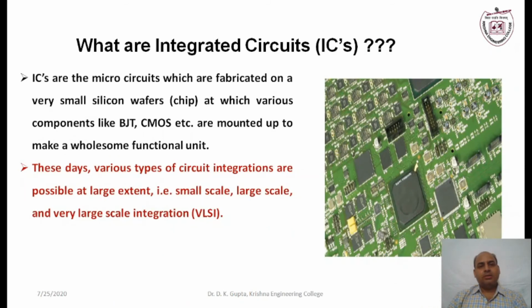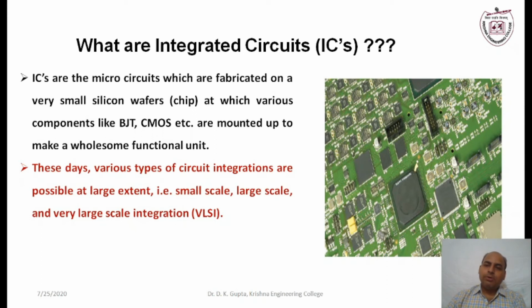Inside the digital circuit, the basic element is the integrated circuit, generally called IC. So what is an IC? An IC is simply a chip made with the help of a silicon wafer. Different transistors, either BJT or CMOS components, are mounted on a single functional unit called a chip. Different functionalities, according to the requirement, are fabricated on the same silicon wafer, which is called an IC.